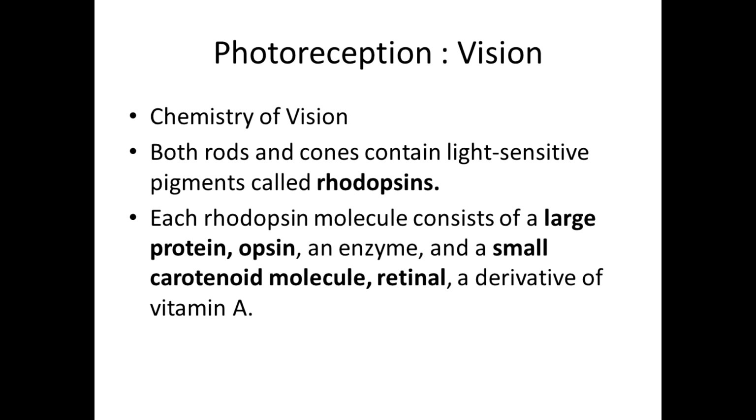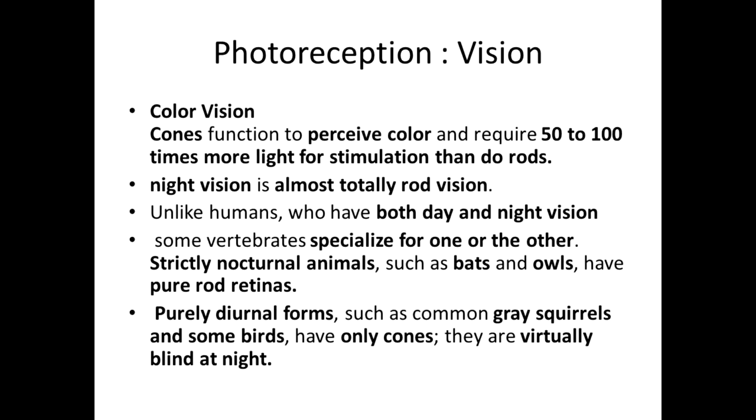Color vision: cones function to perceive color and require 50 to 100 times more light for stimulation than do rods. Night vision is almost totally rod vision. Unlike humans, some vertebrates specialize for one or the other. Strictly nocturnal animals such as bats and owls have pure rod vision. Purely diurnal forms or day animals such as common gray squirrels and some birds have only cone vision, which means they're virtually blind at night.